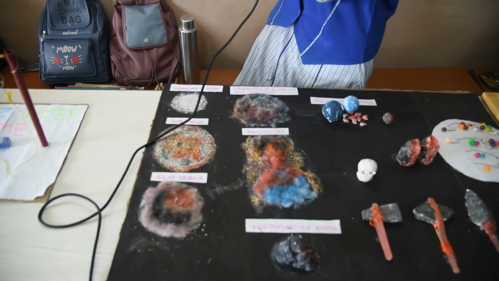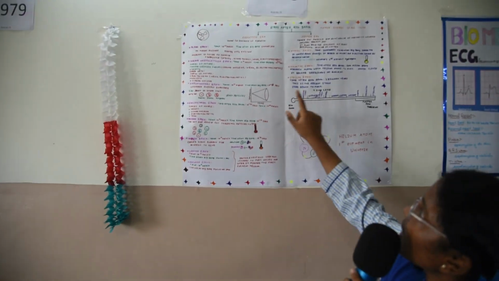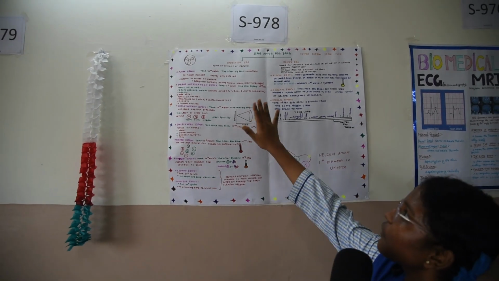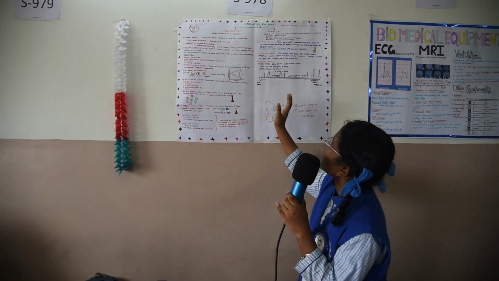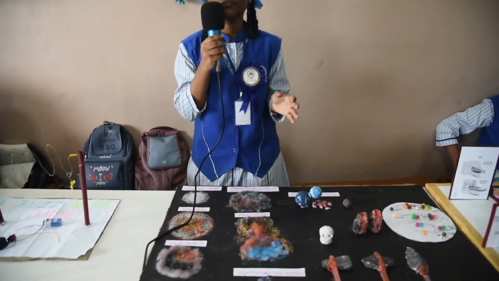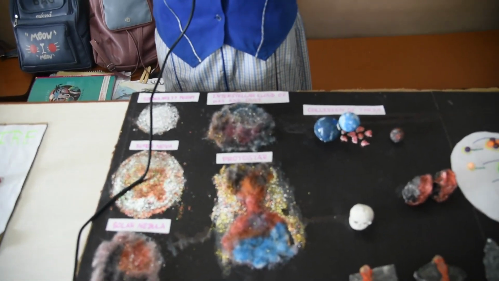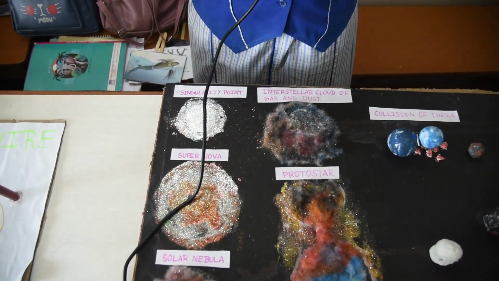Here you can see two eras after the Big Bang. This is the radiation era and this is the matter era. The radiation era is named for the dominance of radiation, and the matter era is named for the presence and dominance of matter in the universe. In the radiation era, we can find the universe's first element, helium, and then in the matter era we can find hydrogen, the universe's second element.